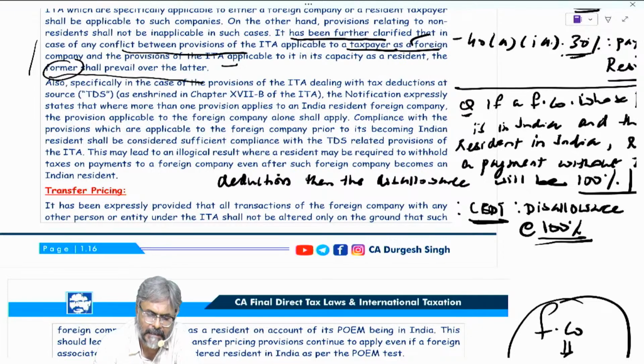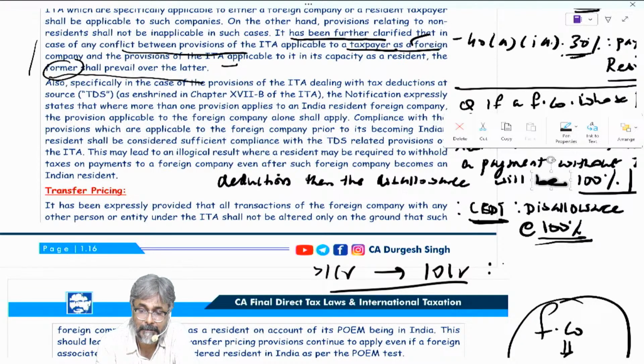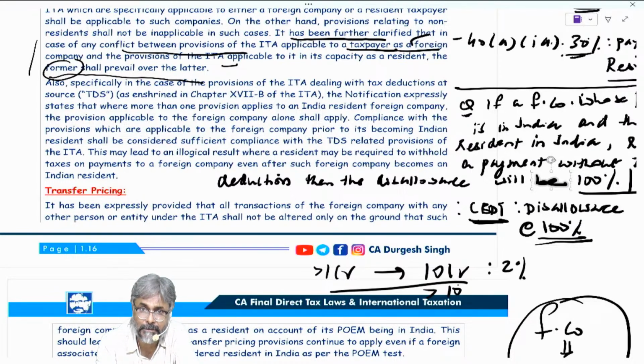So far as the surcharge is concerned, there are two rates of surcharge. What is the rate of surcharge? We have discussed this part. Total income more than 1 crore to 10 crore, how much is the surcharge? 2%. And more than 10 crores? 5%. So that is for the foreign company, with the rate of tax 40%.